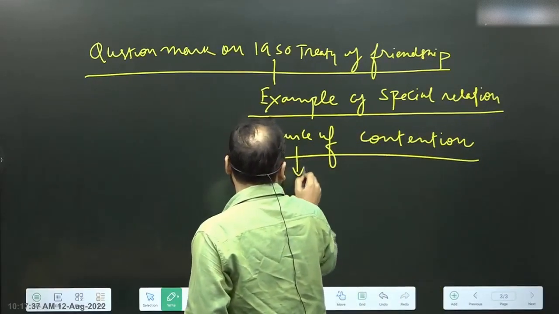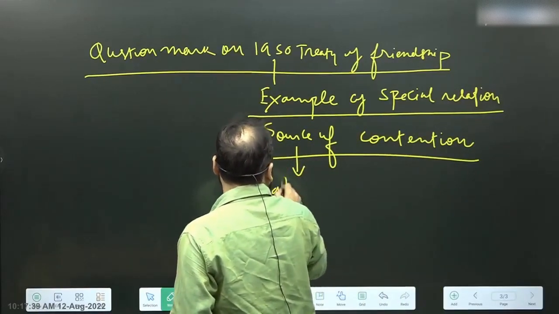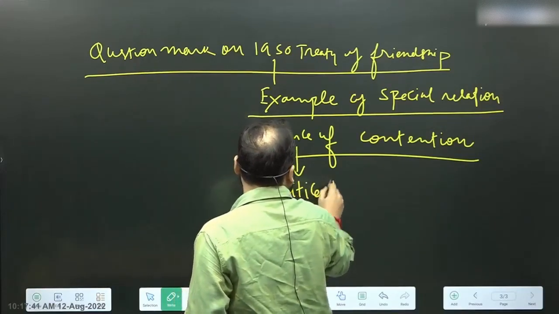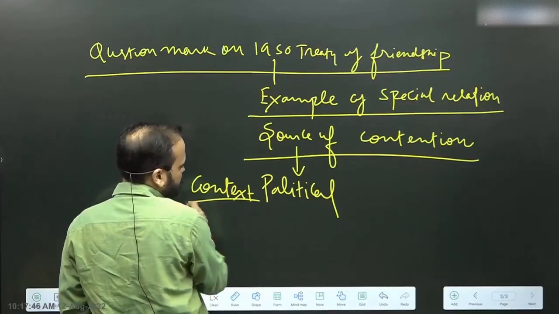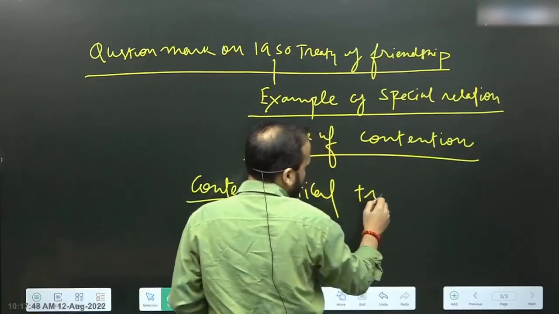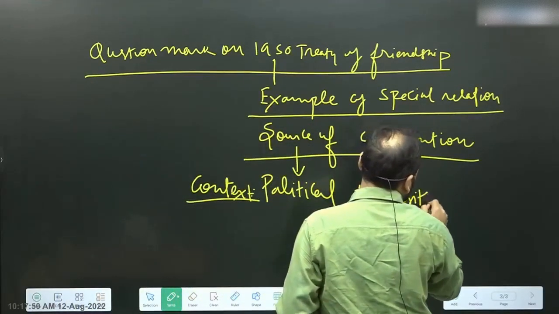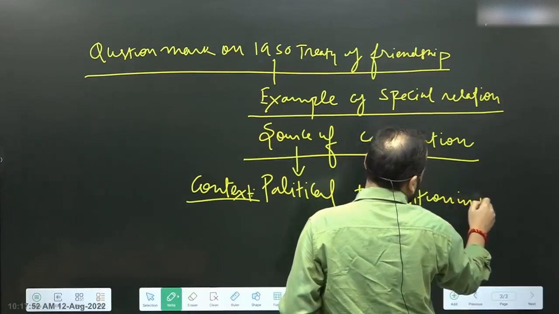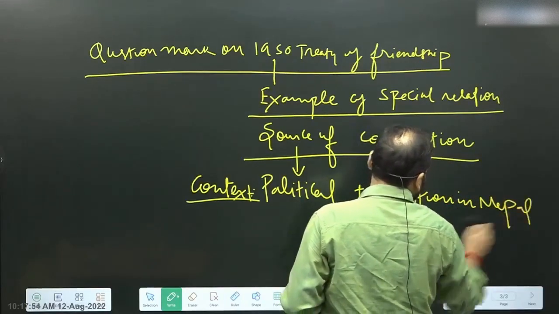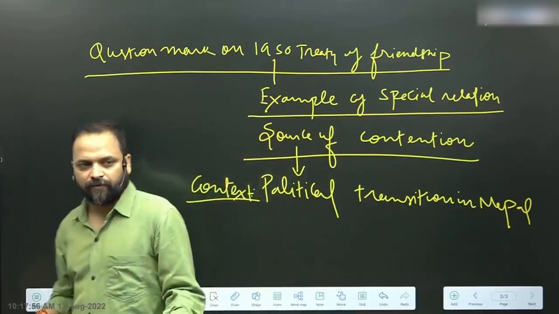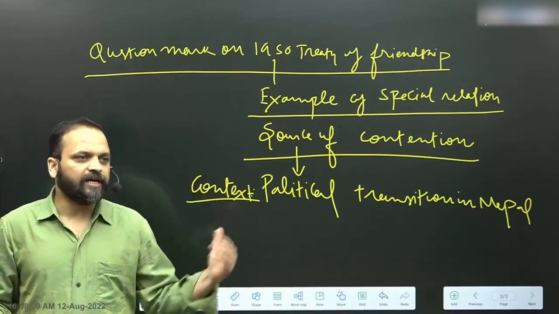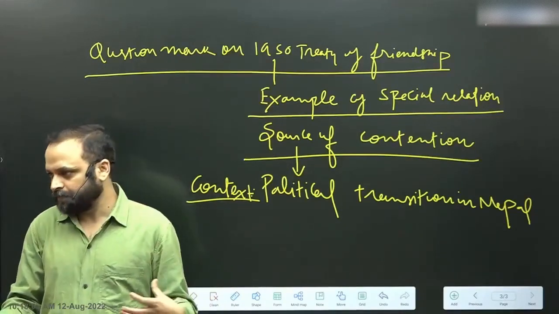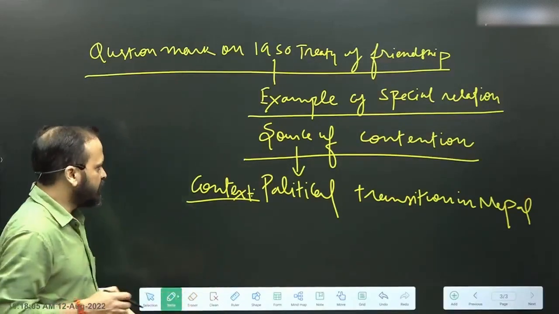In what context is it a source of contention? Political transition in Nepal, generational shift in Nepal. Whenever this happens, what you will find is that the Treaty of 1950 is criticized in Nepal, right? Why is it criticized?